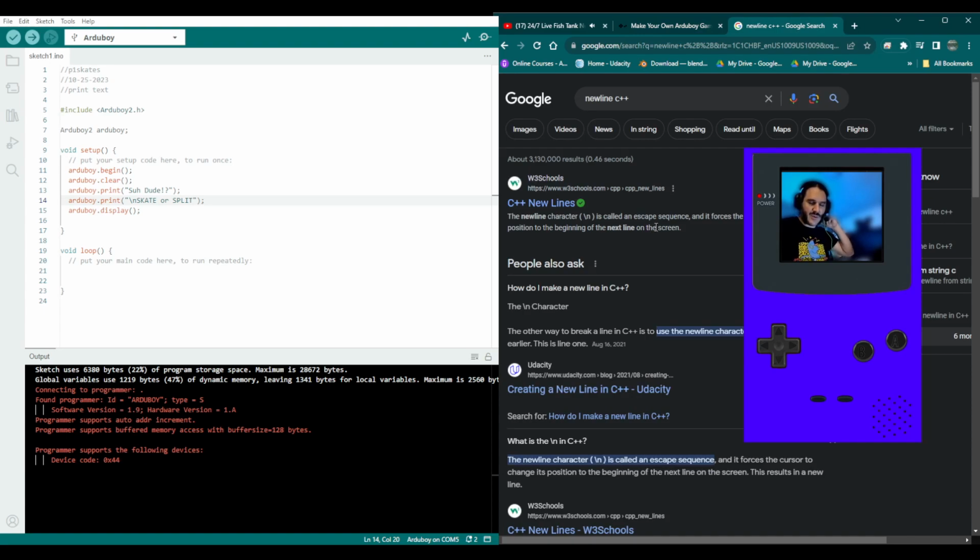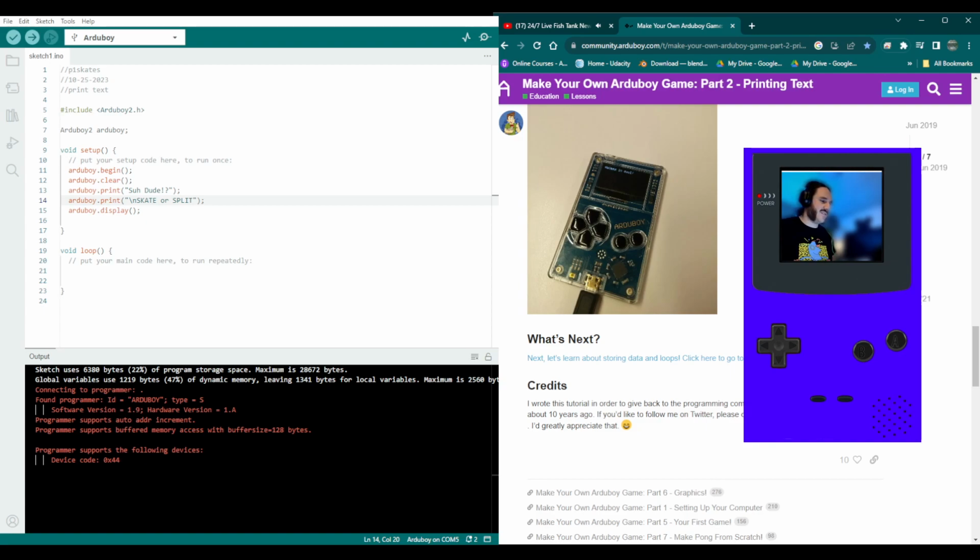It's called an escape sequence. There you go. And it forces the cursor to change its position to the beginning of the next line on the screen. So there you have it. That's your escape sequence. Am I supposed to sequence right? No, I did not. I still don't even know if I did it right. I'm gonna put it in parentheses so you know exactly.